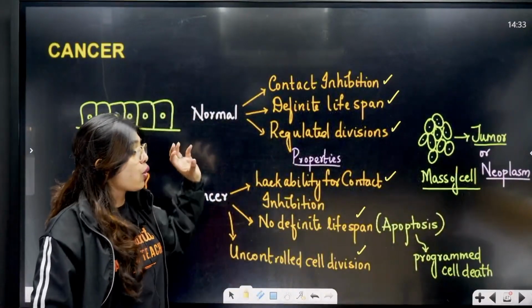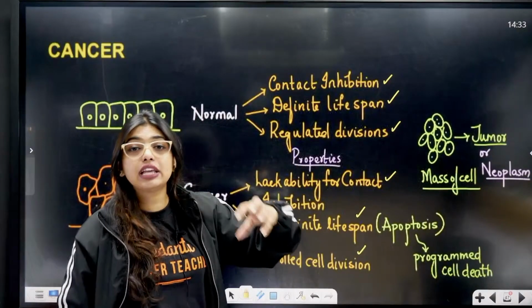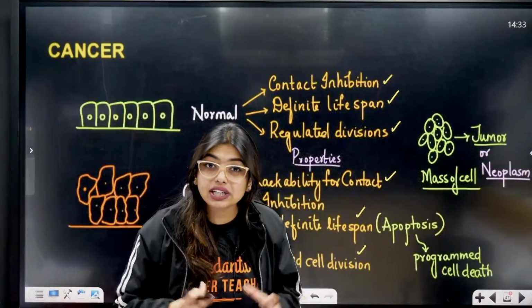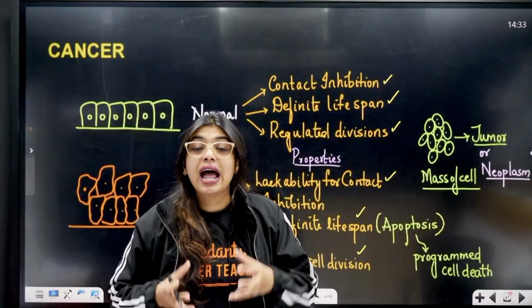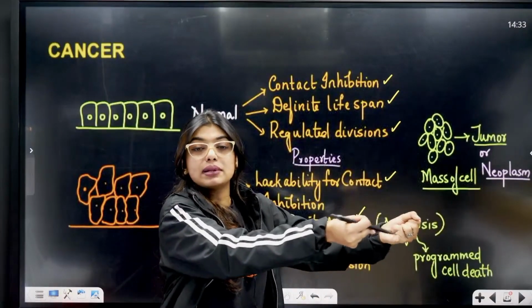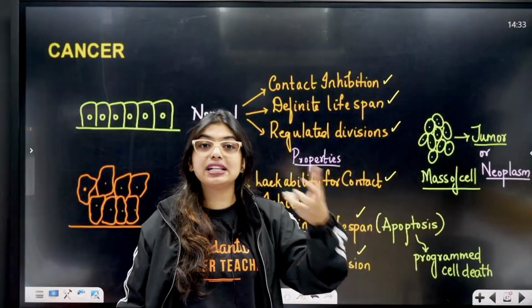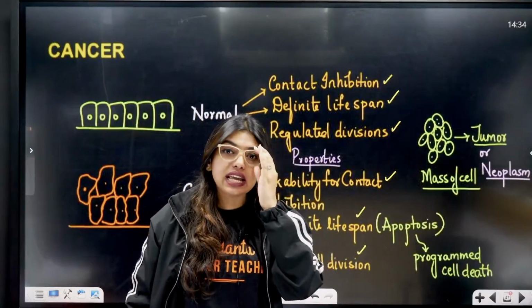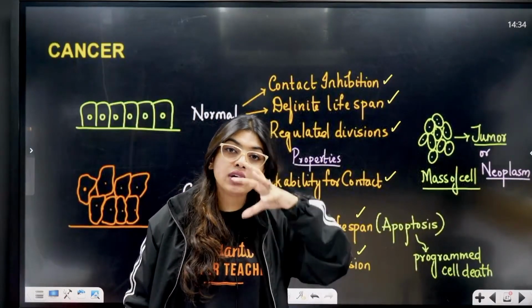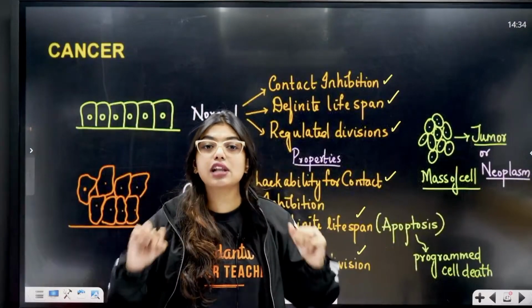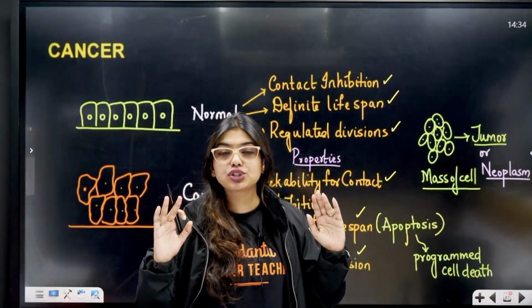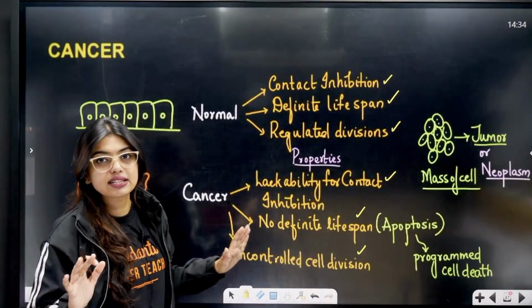And these cells are so dangerous that they also have the ability to form new blood vessels around them and take the nutrients from the normal cells and grow. So what will happen? This will damage the normal cells and they will keep growing because they have the ability of making new capillaries and blood vessels around them to supply them with all the nutrients. So it is very dangerous, cancer cells are.